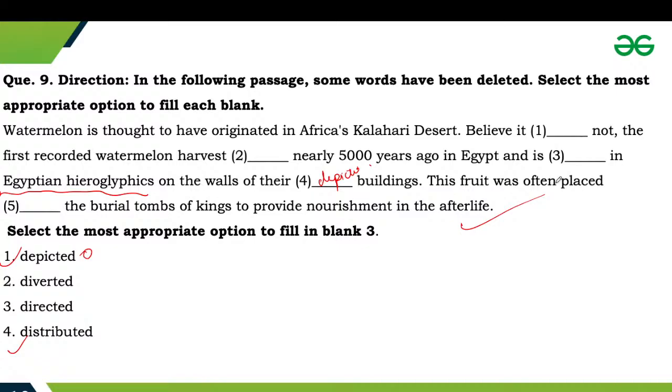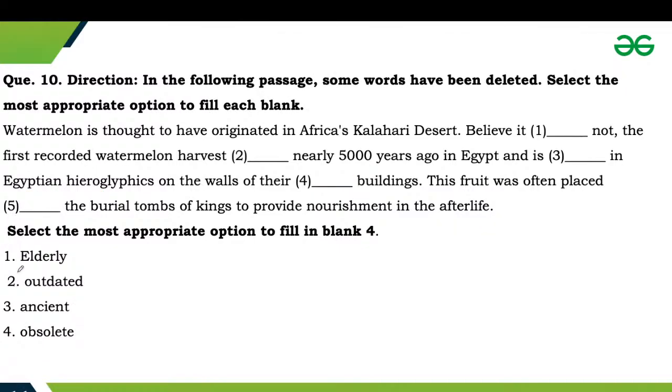Second one, outdated is referring to how these carvings are an important part of history till date. So they cannot be obsolete, as they are not useless. Calling them ancient would be the most appropriate, as it refers to something that belongs to the distant past. So we will prefer option number 3.